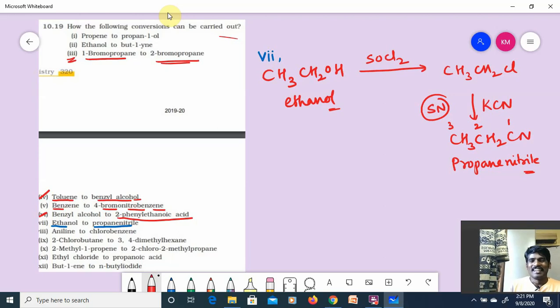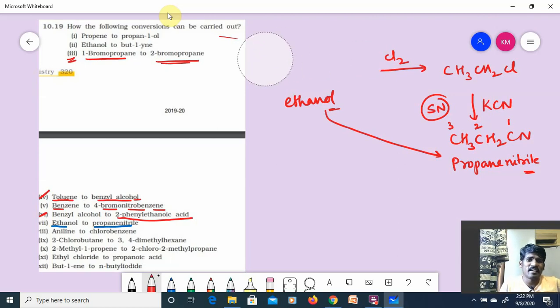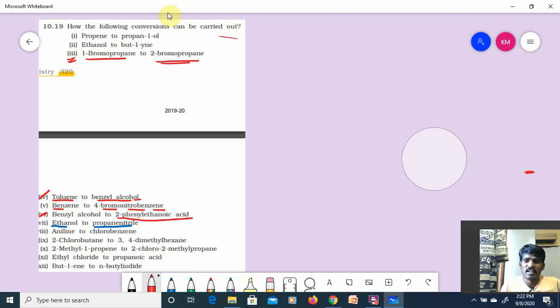Okay. Right. Ethanol has been converted into propane nitrile. Sixth one also we have done. And next, a very important reaction for your board exams, guys. I think it is the eighth one. What is that? Aniline to chlorobenzene.